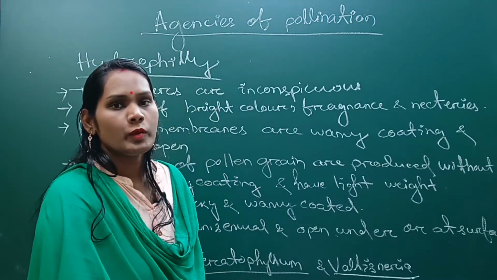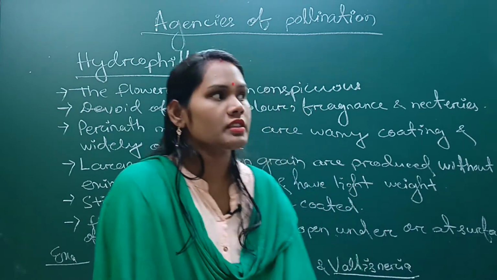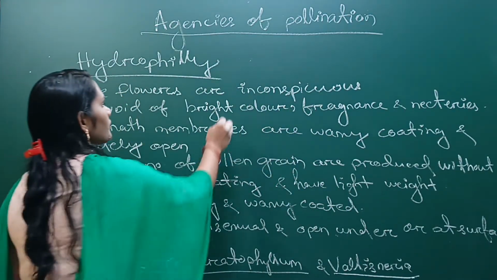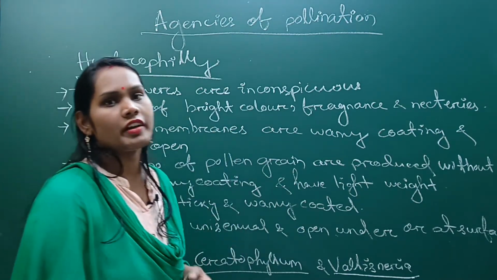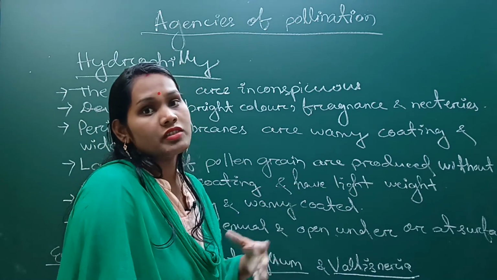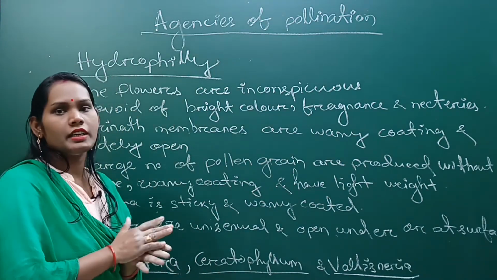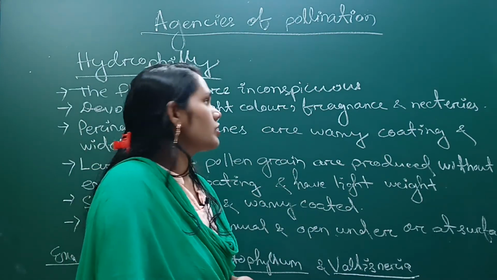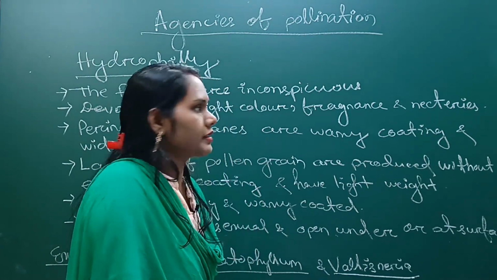So let's come to the adaptations in hydrophilous flowers. These are the following adaptations. First, the flowers are inconspicuous. That means they are not very attractive to the eye and are not clearly visible, and they are devoid of bright color, fragrance or nectar.